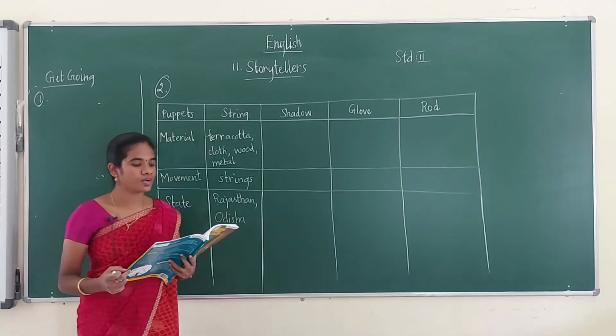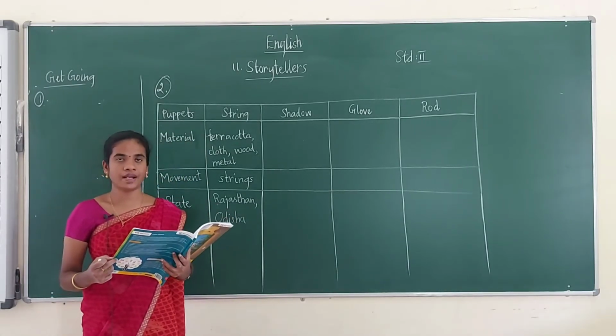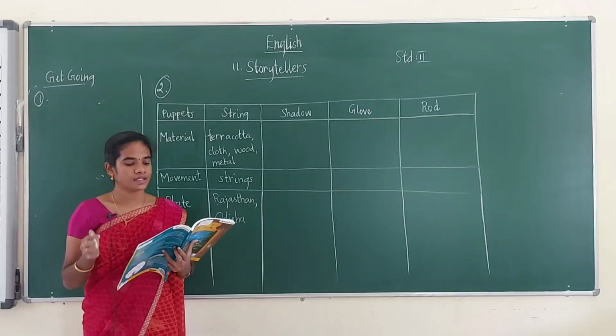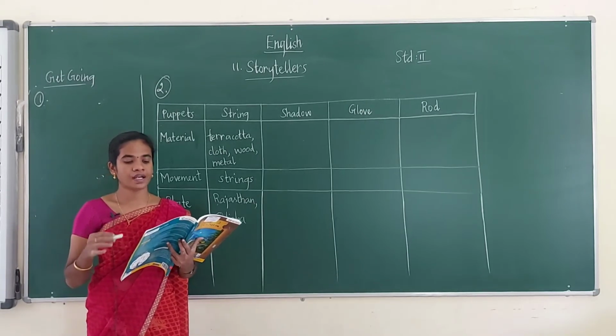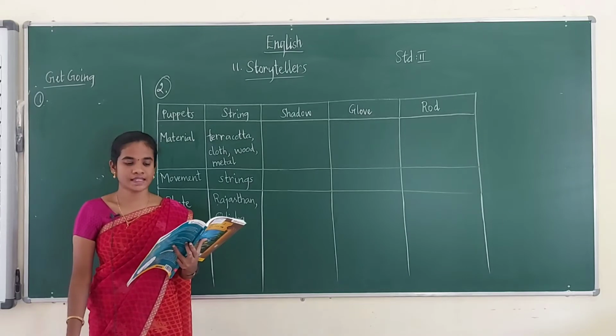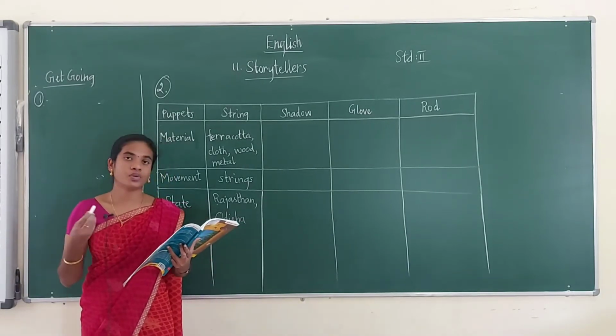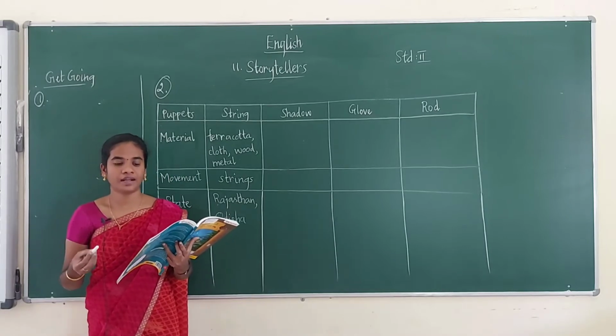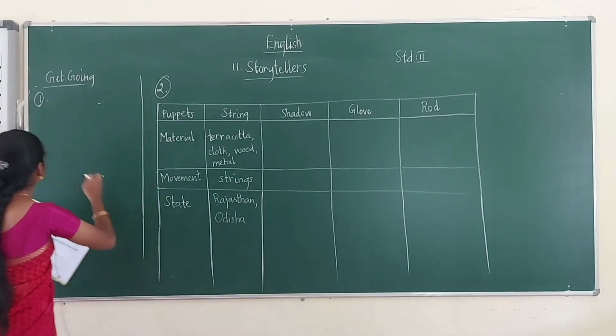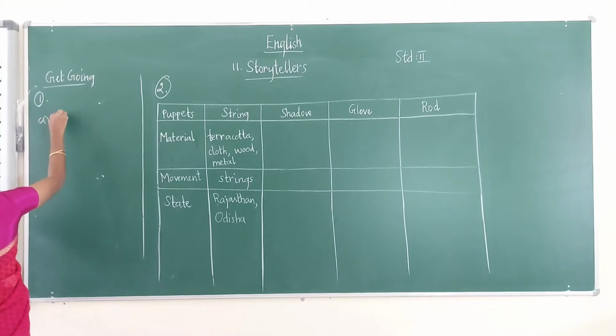Okay. So read this sentence. Write T for true and F for false. First, A. Rod puppets are figures cut from leather. So this is false. Rod puppets are made of wood only, but here they are given as leather. So it is false. So write F in the box.